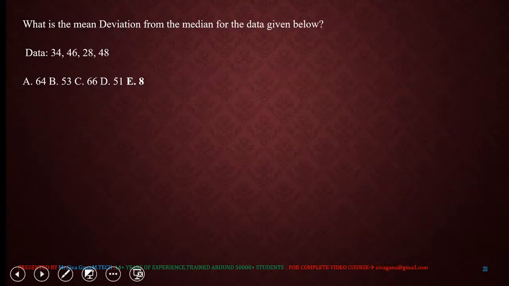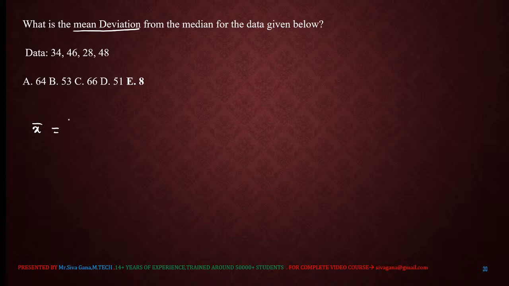Next question, what is the mean deviation from the median of the given data? So the data is 34, 46, 28, 48. First of all, I am going to calculate the mean. Mean is nothing but x bar. Sum is how much? 156. 156 divided by number of terms, which are 4. So 39 we got.